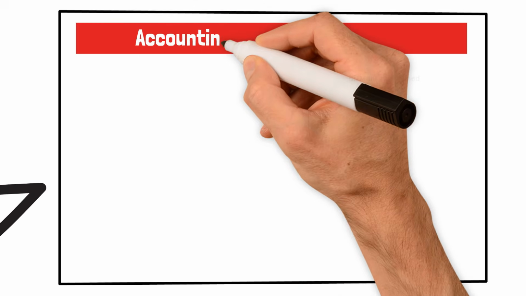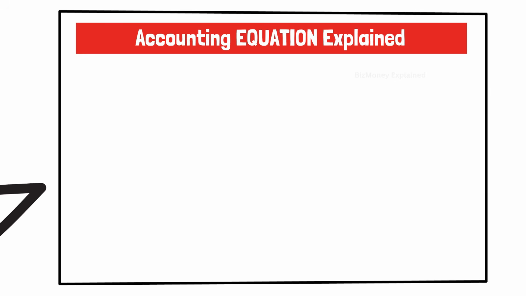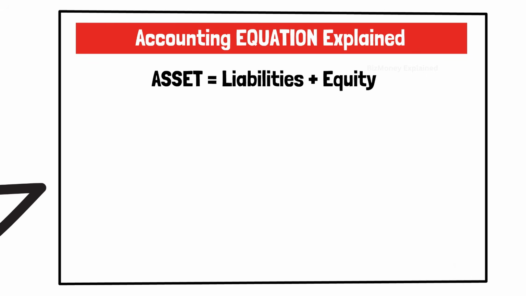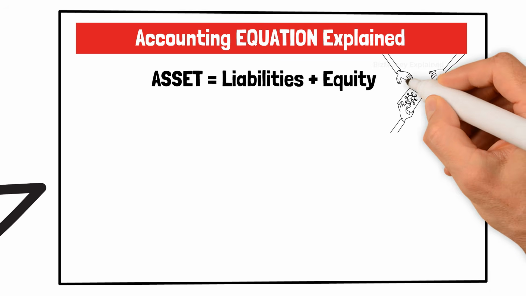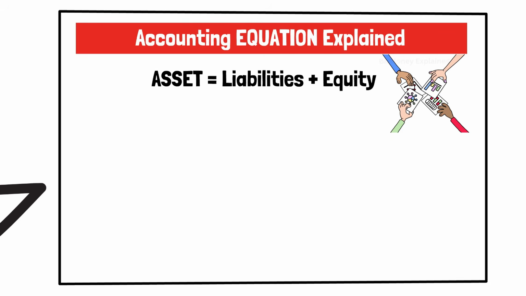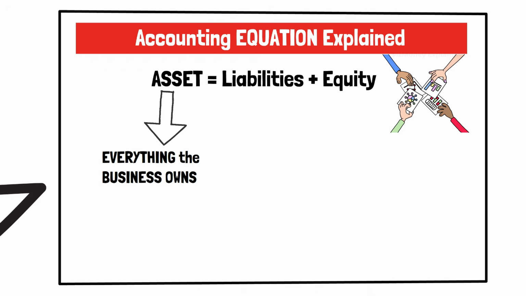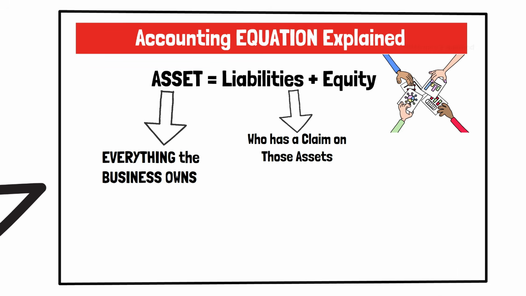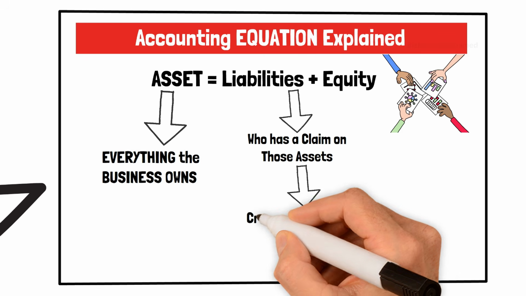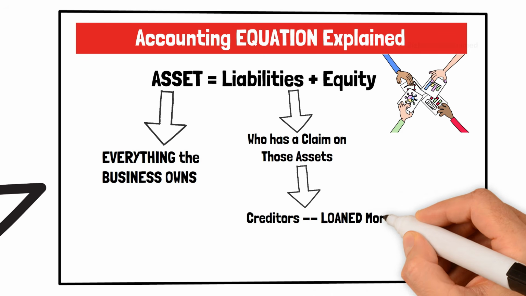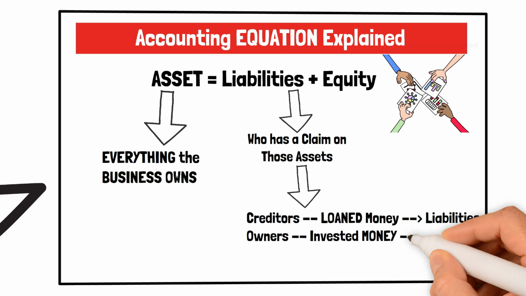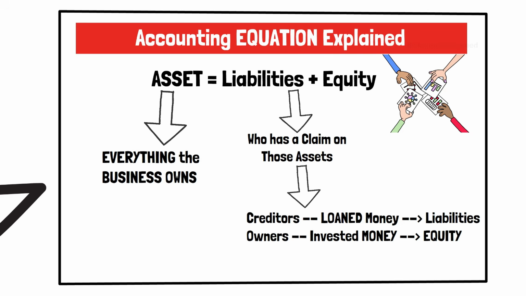The accounting equation explained. The accounting equation is written as assets equals liabilities plus equity. Although it looks like a simple mathematical formula, it represents the financial structure of every business. The left side of the equation shows everything the business owns, while the right side shows who has a claim on those assets. Those claims come from two sources: creditors who have loaned money to the business, represented by liabilities, and the owners who have invested their own money or retained profits, represented by equity.